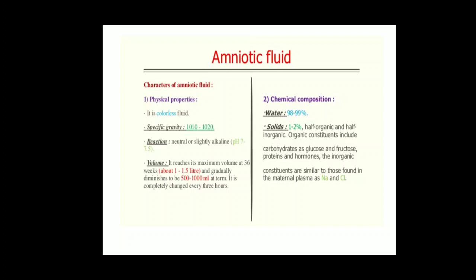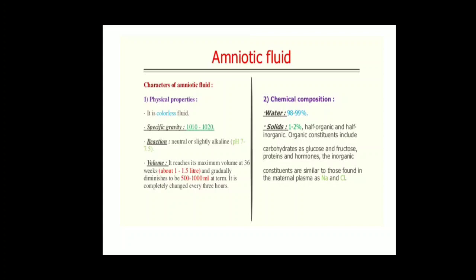Next, the volume of the amniotic fluid. As the weeks increase, the amniotic fluid increases its volume. It reaches its maximum volume at 36 weeks of pregnancy, that is, when the mother is in the 9th month of gestation. The amniotic fluid reaches nearly 1 to 1.5 liters, so the volume ranges between 1 and 1.5 liters.